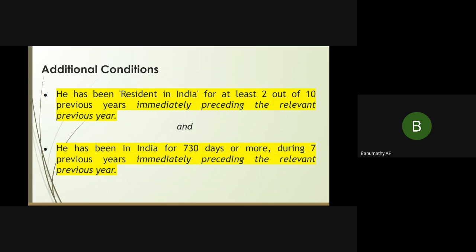And the second additional condition is he has been in India for 730 days or more during 7 previous years immediately preceding the relevant previous year. So to become an ordinary resident, he should satisfy both the additional conditions. If he doesn't satisfy any one or none of the additional conditions, then he becomes a resident but not ordinarily resident.